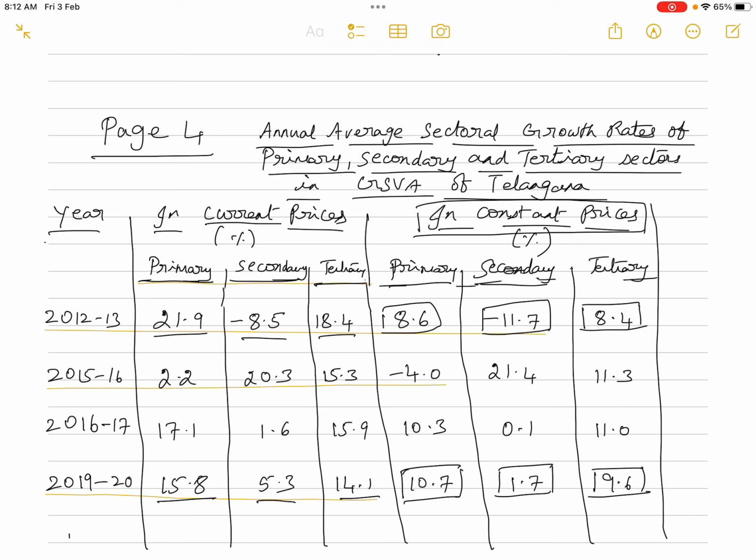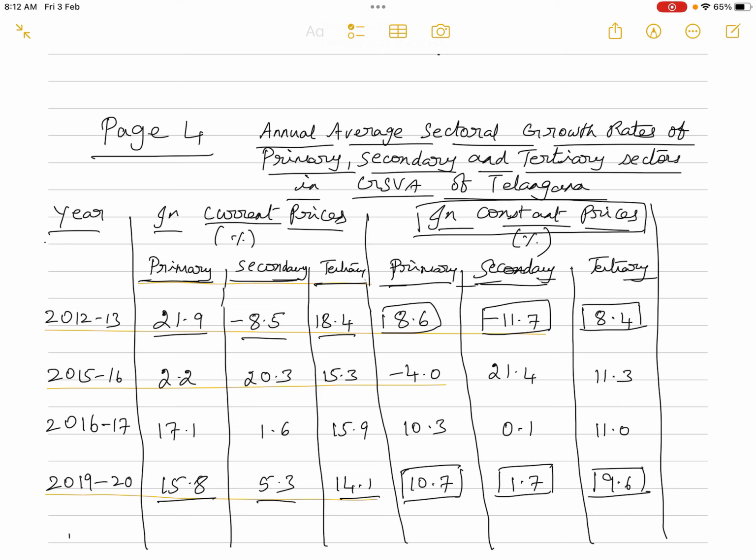If you look at the constant prices, primary sector has increased slightly again from 10.3% to 10.7%. Secondary sector slightly increased from 0.1 to 1.7, and tertiary sector has decreased from 11% to 9.6%. So what information are you getting from this table?